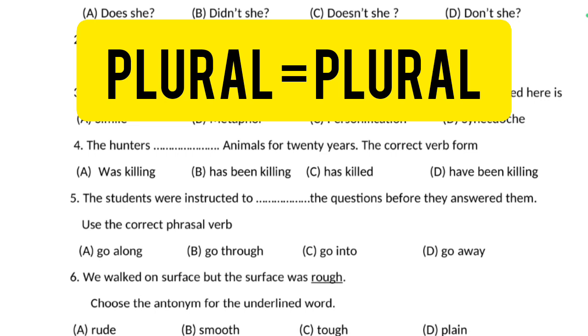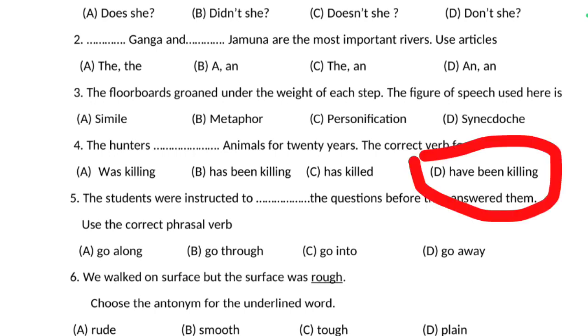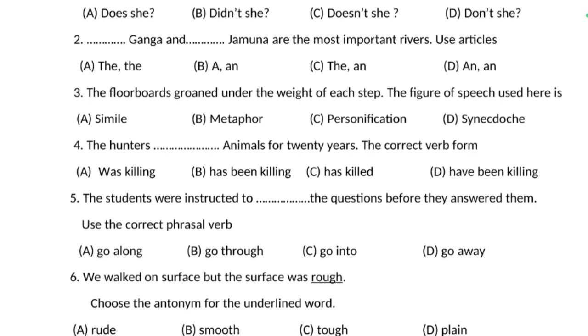Now was is singular, has is singular, has is singular, so 3 options will go directly, no need to think. Only have been is the plural form. So option D is the correct answer: the hunters have been killing animals for 20 years.